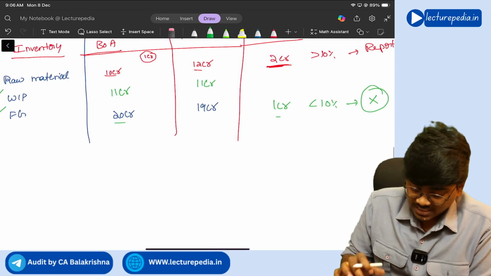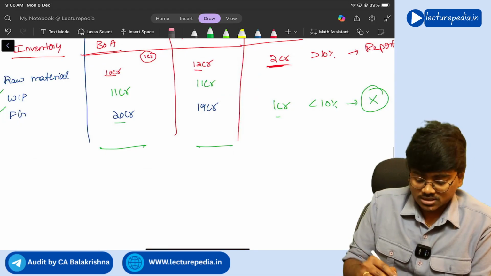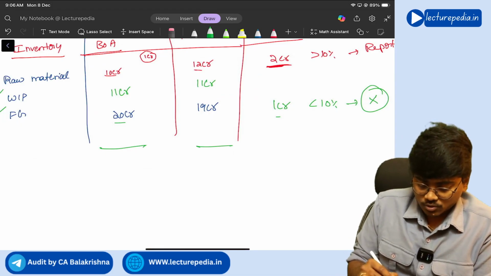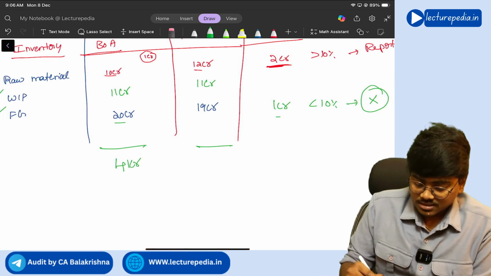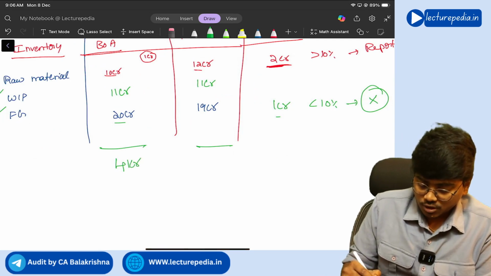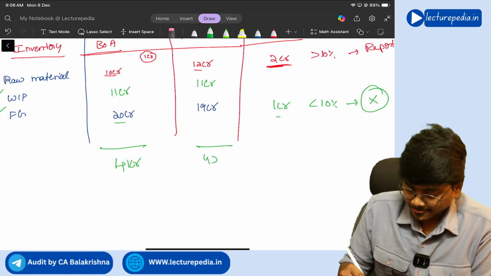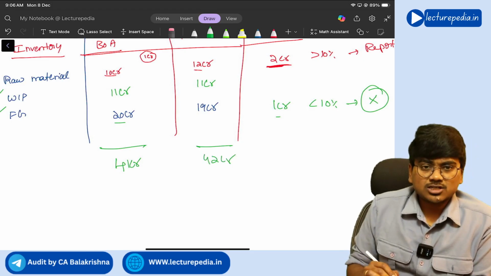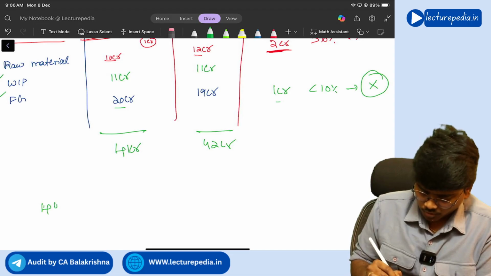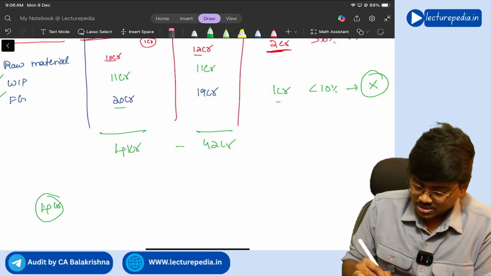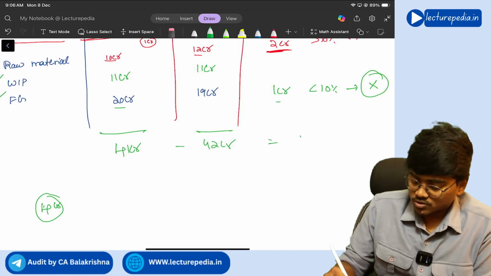You should not see totals, like 10 crore plus 11 crore plus 20 crore, 41 crore, and on this side 10, 20, 30, 40, 42 crore. Now 10% of 41 crore becomes roughly 4 crore, and the difference between 41 crore and 42 crore is only 1 crore.